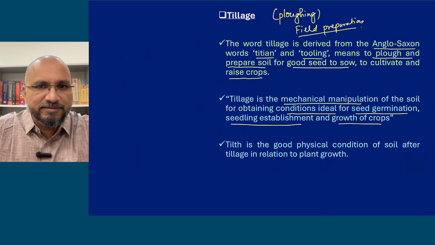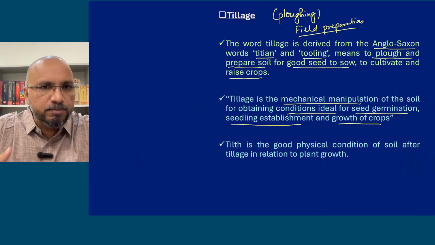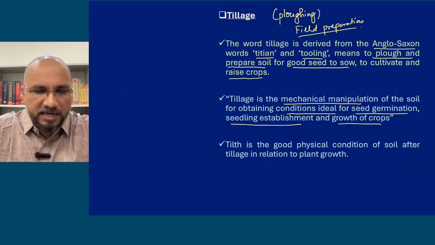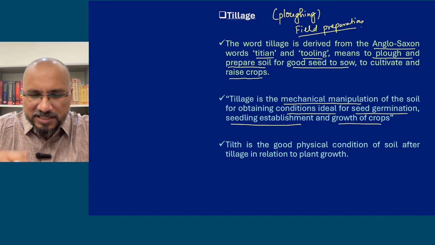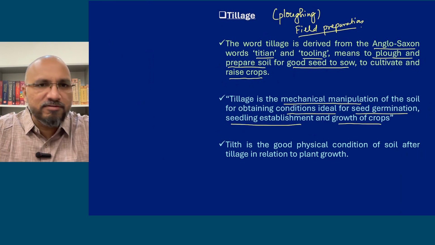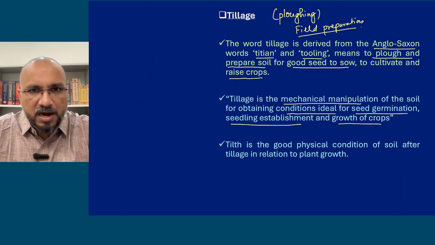So all these activities during the crop production, where people are moving in the field for harvesting or for weeding or for fertilizer or pesticide application, or a vehicle is moving for harvesting, all these operations make the soil hard. So once you harvest, the soil will remain hard, the surface is hard.